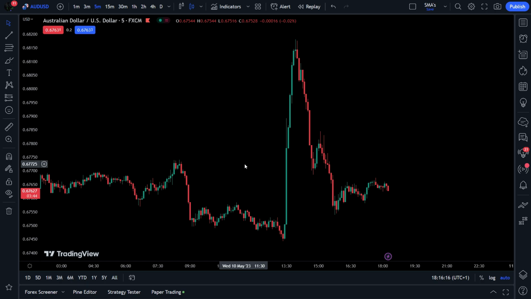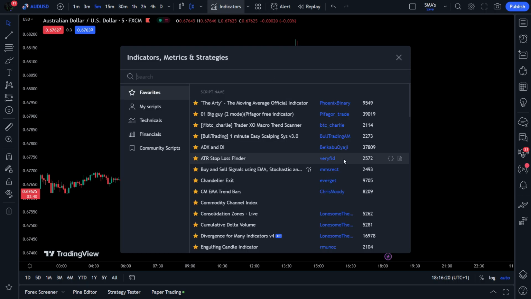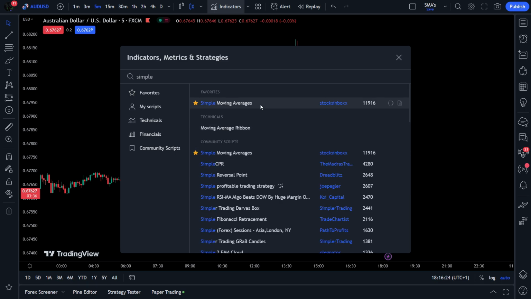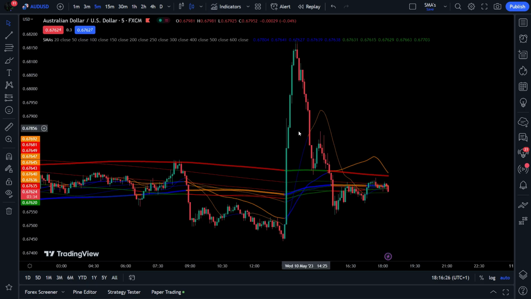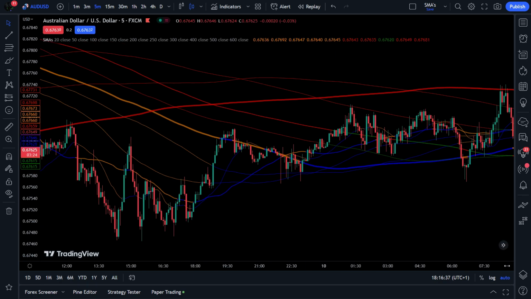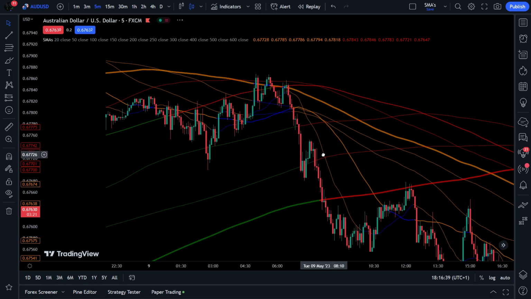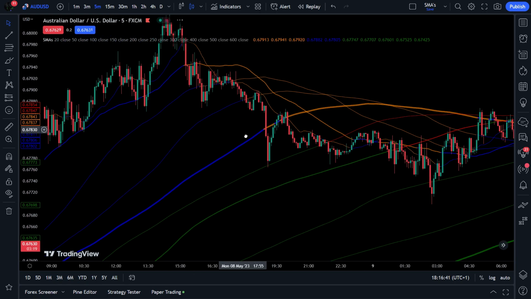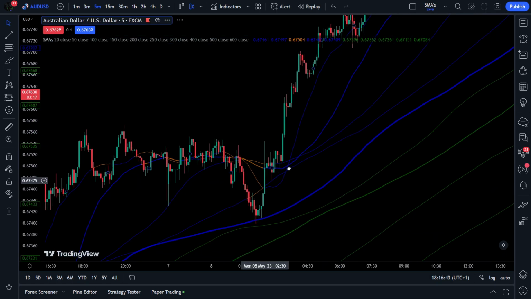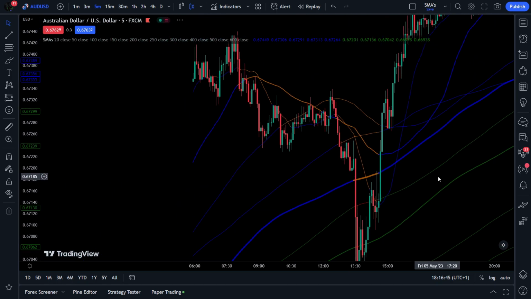But first, let's put this on our chart. Head over to the Indicators section in TradingView and type in Simple Moving Averages. Let's choose this one here, by Stocks in Box. As you can see, it has a lot of downloads, and is widely used by the trading community. When we add this onto our chart, the indicator already has built-in SMAs from all ranges. This includes the 20, 50, 100, 150, 200, 250, 300, 400, 500, and 600.